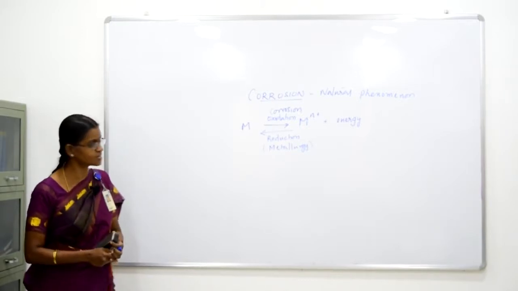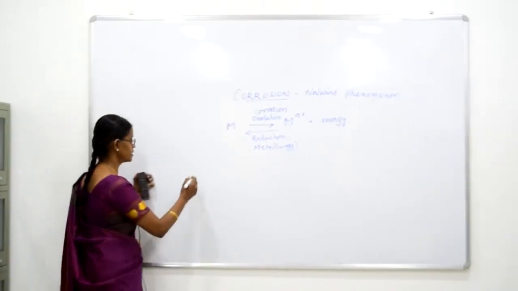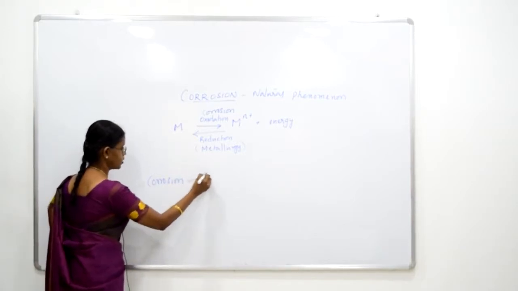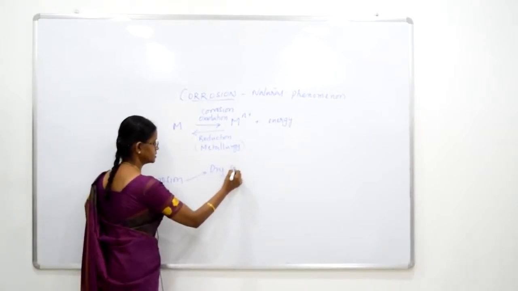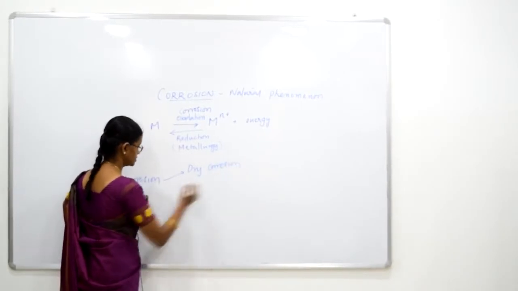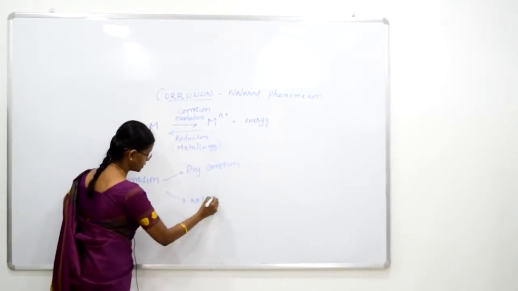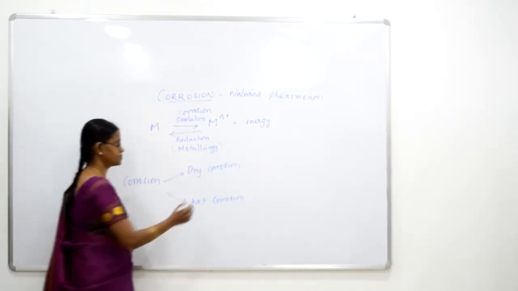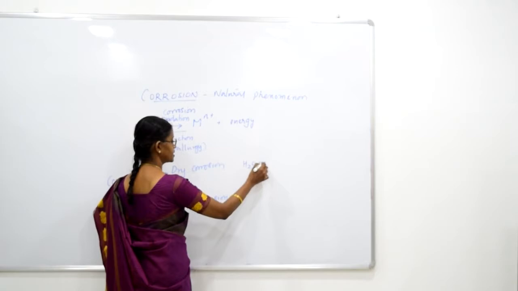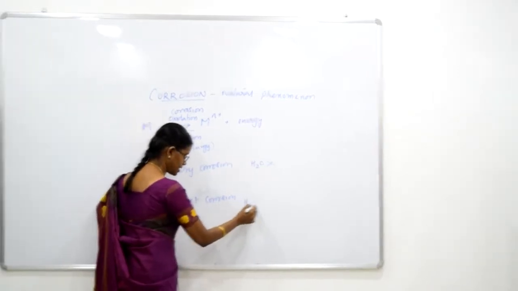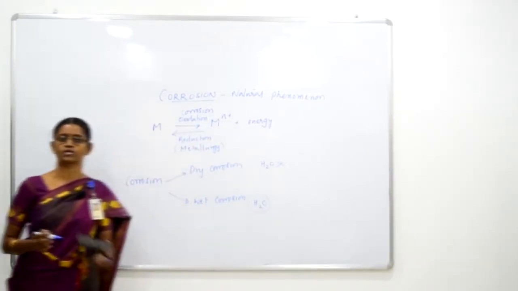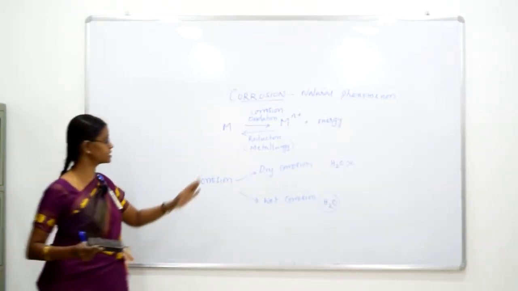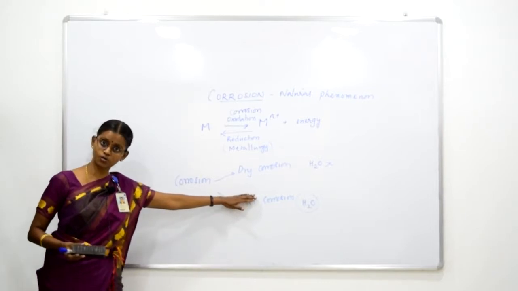And corrosion itself is of two types. We have dry corrosion and wet corrosion. The name itself means dry corrosion is in the absence of moisture, so there is no water here, right? Wet corrosion happens in the presence of water. So you have to have water to have wet corrosion. If there is no water, metals can also undergo corrosion.